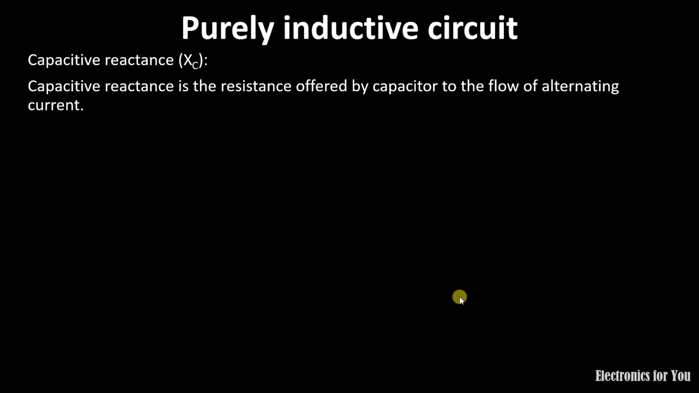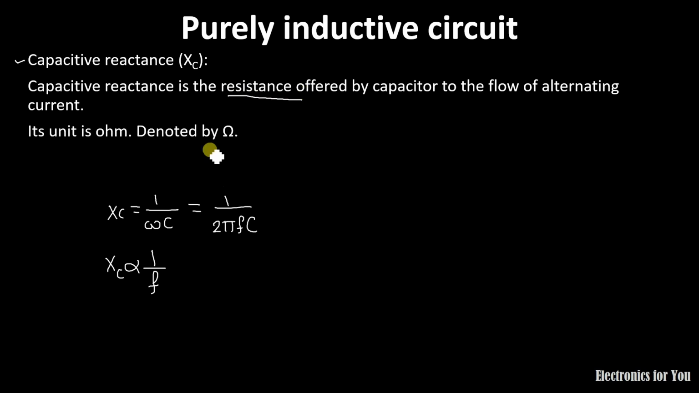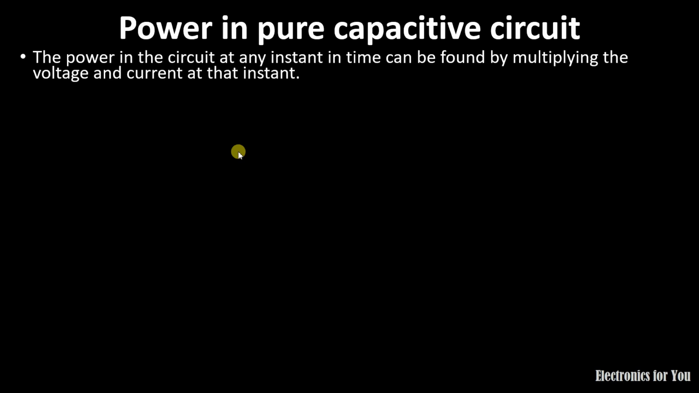Now let's talk about the capacitive reactance. It is indicated by Xc, and the formula is Xc equals 1 upon omega c. Omega equals 2 pi f, so we can write Xc equals 1 upon 2 pi fc. That is, capacitive reactance is inversely proportional to the frequency, and as reactance means the resistance offered by the capacitor, its unit is ohm, denoted by the omega sign.